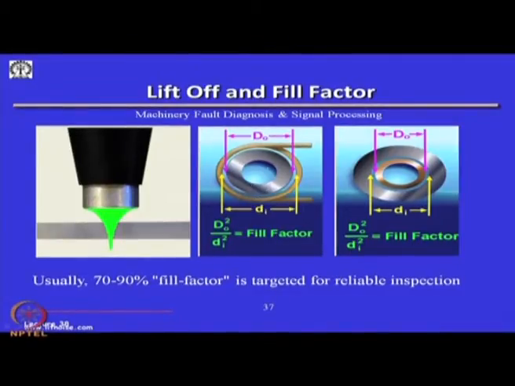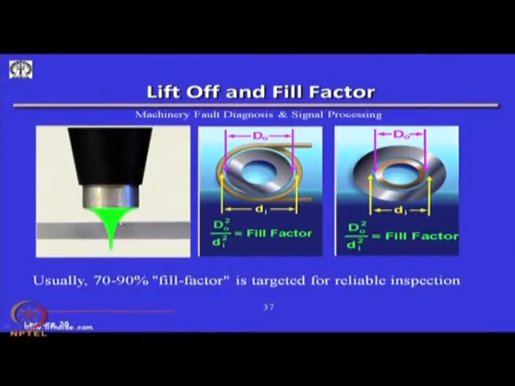This fill factor, if you know the diameter d naught and d i, so d naught square by d i square is what is known as the fill factor. Usually 70 to 90% of the fill factor is the target for reliable inspection.